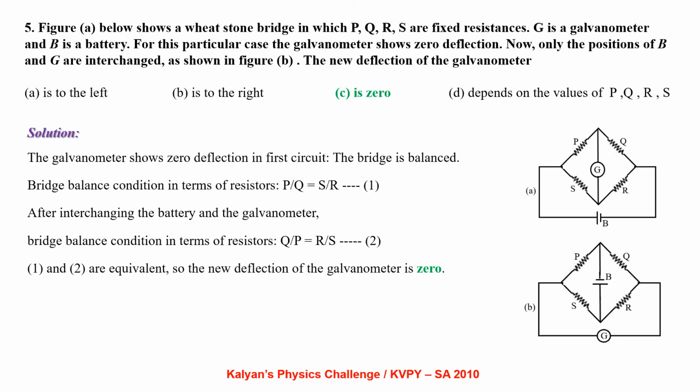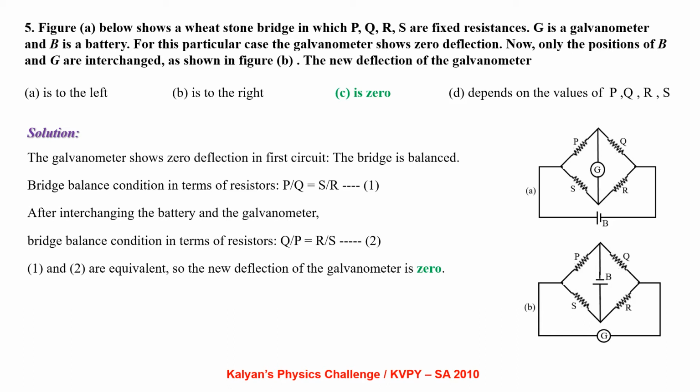Figure A below shows a Wheatstone bridge in which P, Q, R, S are fixed resistances. G is a galvanometer and B is a battery. For this particular case, the galvanometer shows 0 reading. Now, only the positions of B and G are interchanged as shown in figure B. The new deflection of the galvanometer is.